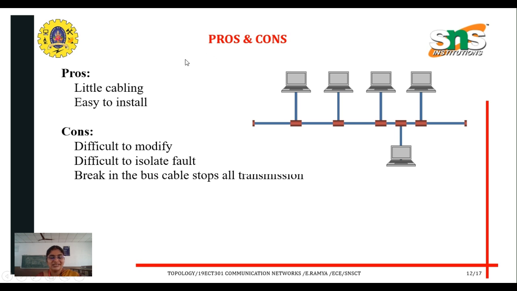What are the advantages and disadvantages of bus topology? Little cabling and easy to install. The disadvantages are difficult to modify, difficult to isolate the fault, and difficult to identify the fault. A break in the bus cable stops all the transmission.